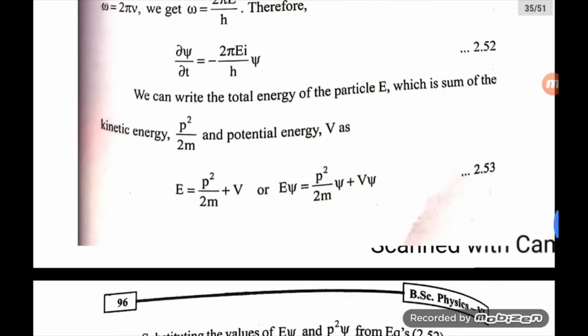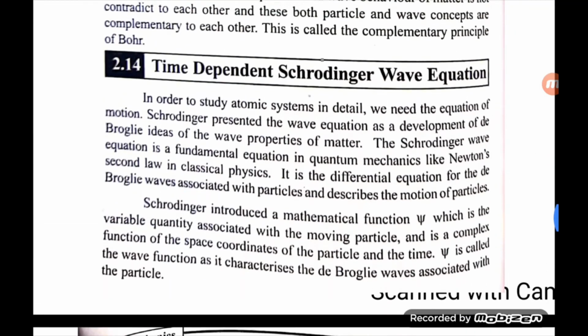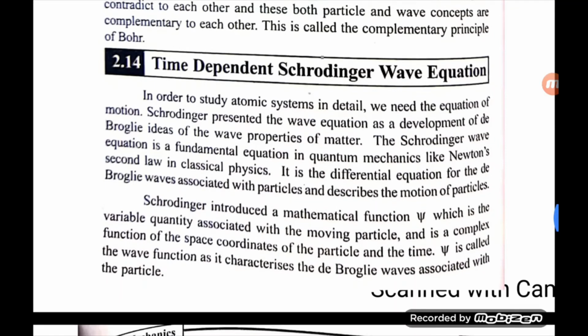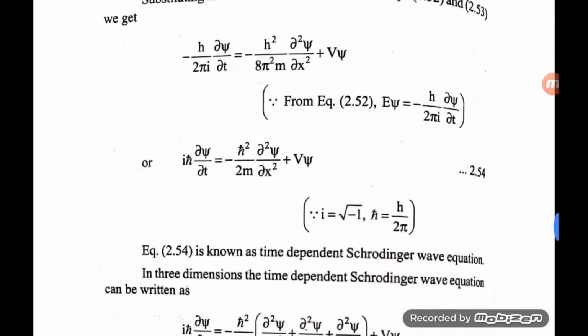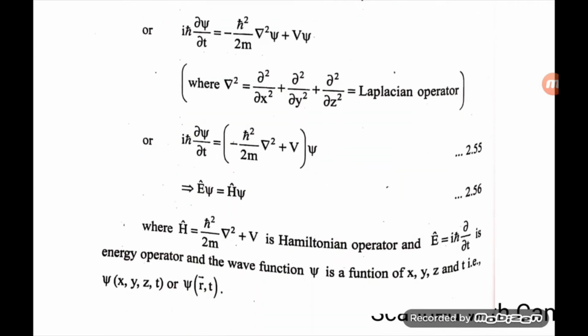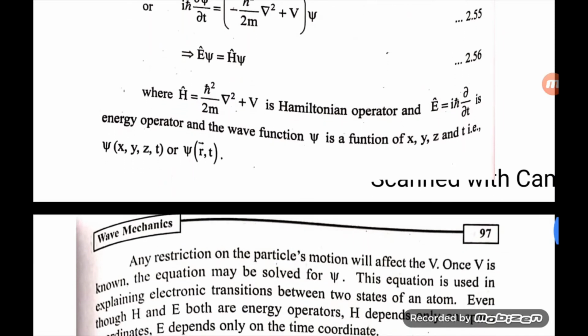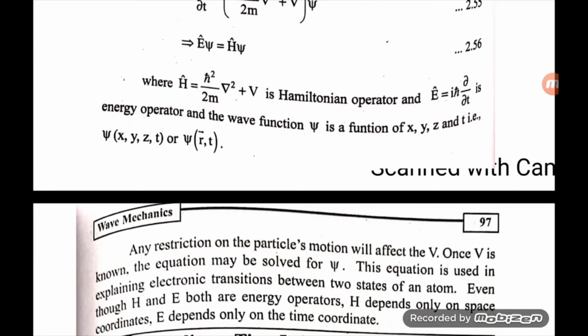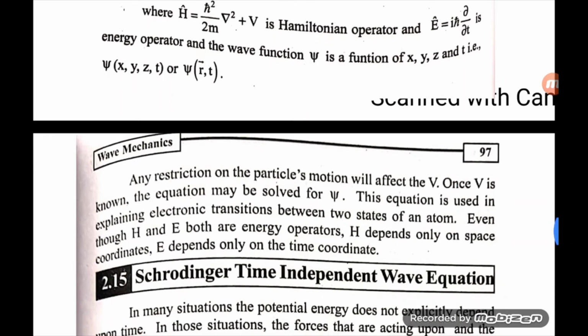So here we can see that the Schrodinger wave equation can be easily derived. Here the Hamiltonian operator H is equal to minus h cut square by 2m del square plus V, right? This is an energy operator, and the energy operator E is also there. E is equal to i h cut dou by dou t. So both indicate the energy operators.